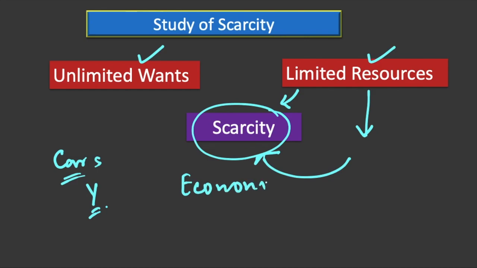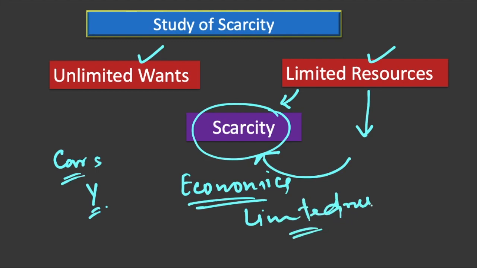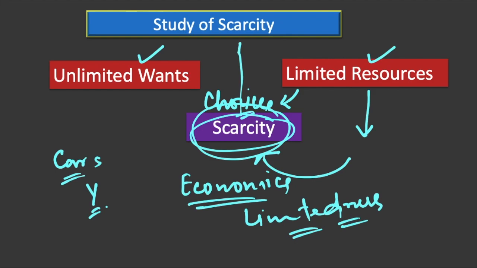Had there been no scarcity, no limitedness of resources, there would be no economics at all, because in economics we study how human beings manage things and make choices, and choices only arise because of scarcity. So scarcity is also central to economics, therefore it is called a study of scarcity.